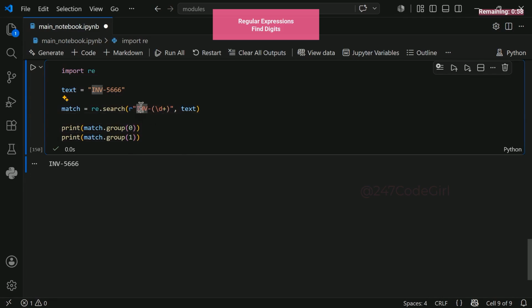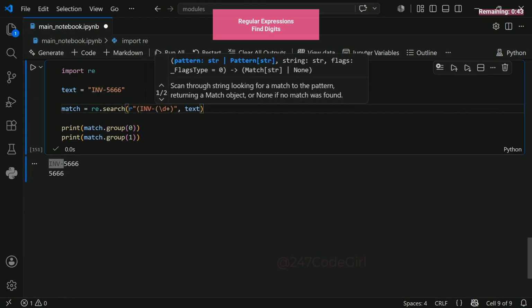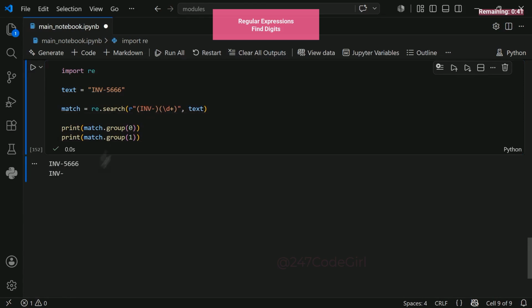Index 0 is the full match, all of it. But position 1 holds our clean, isolated group. Look at that. The numbers are perfectly extracted, completely separate from the prefix. Now for an advanced trick. We can place parentheses around the prefix as well. Watch how the data shifts inside our capture groups. INV- is now captured, but we want to ignore it.